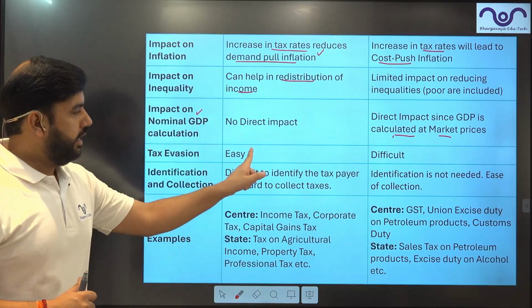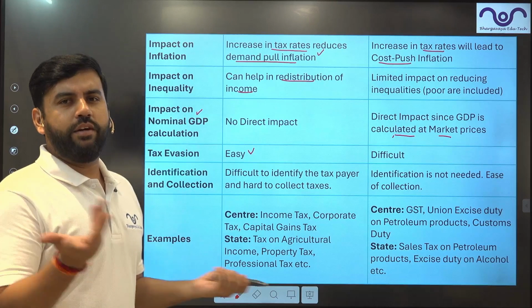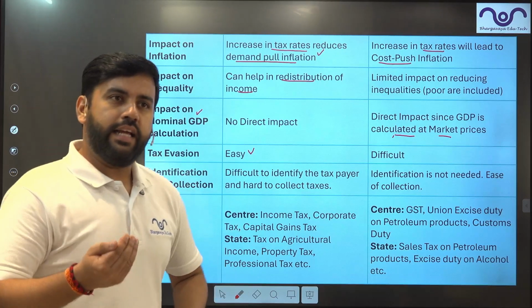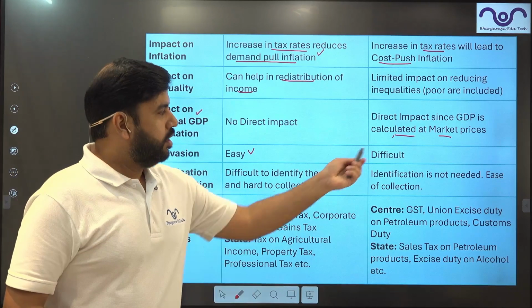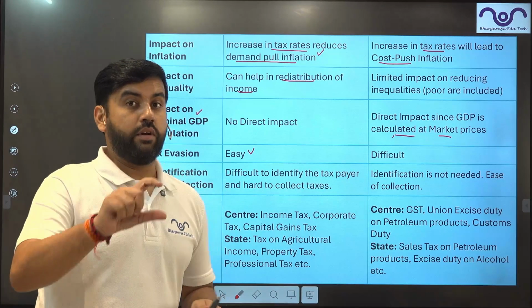Tax evasion: easy, right? Anyone can say, I do not earn that much income. They can take income in cash. Not possible over there. It is being calculated, it is digitized.